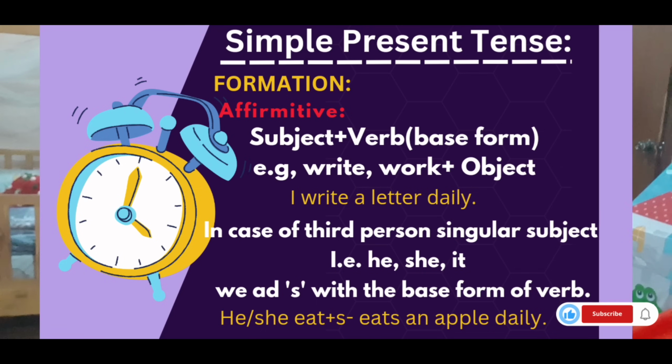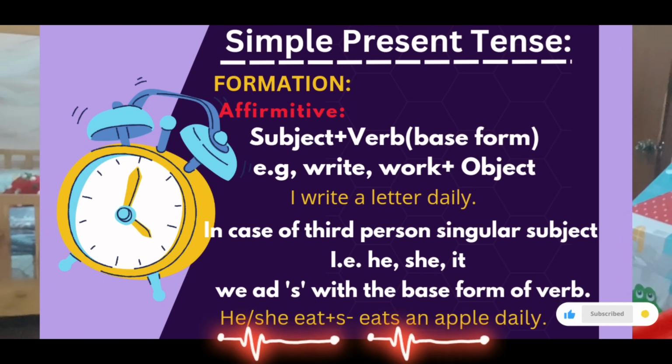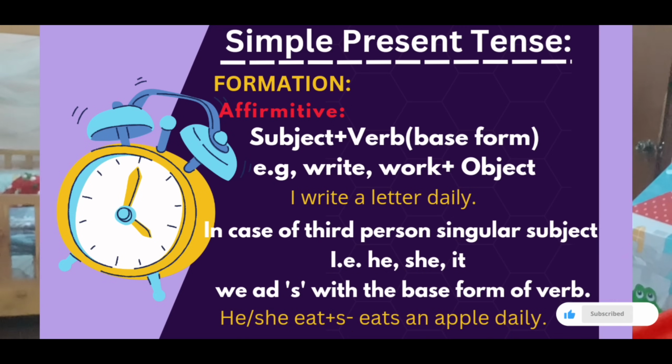I eat an apple daily. If I'm going to replace this I with he, what will it become? He eats an apple daily. That is eat, which is the main verb, plus s. Why this s with the verb? Just to show that he is a third person singular. And when there is a third person singular, he, she, it, we are going to add s or es with the main verb. He eats an apple daily. It rains daily. These are the affirmatives.